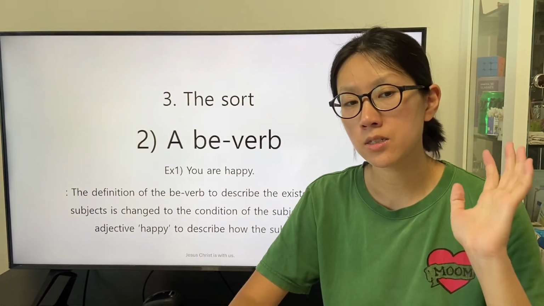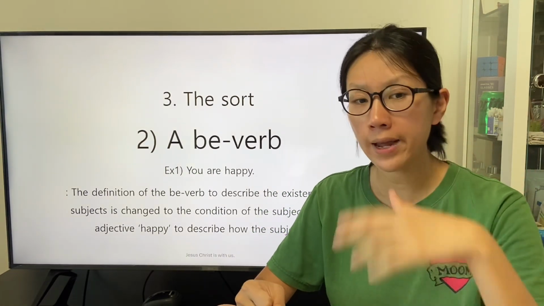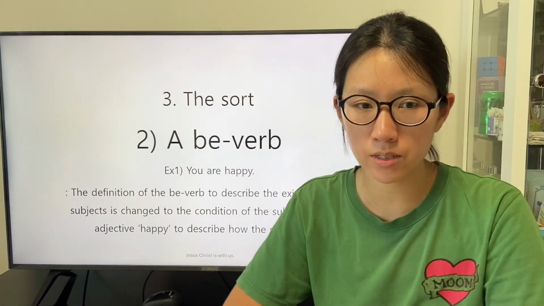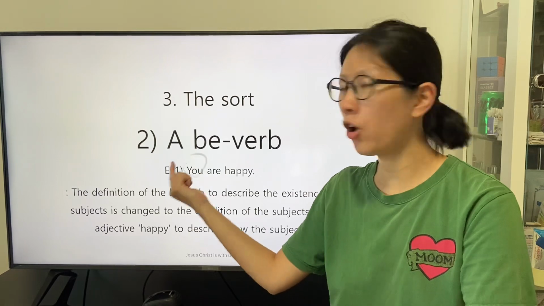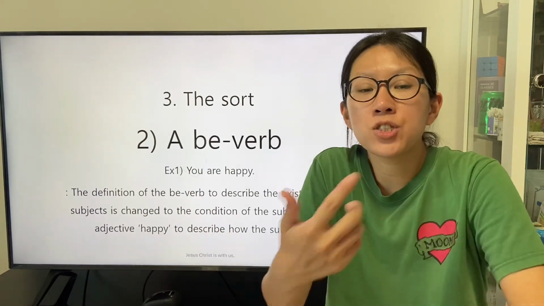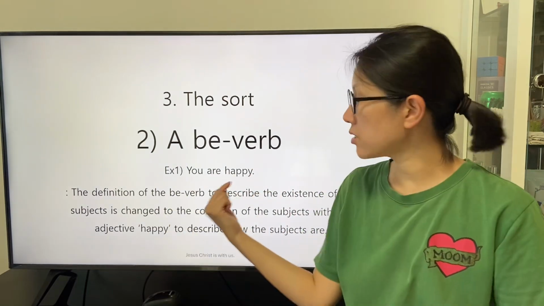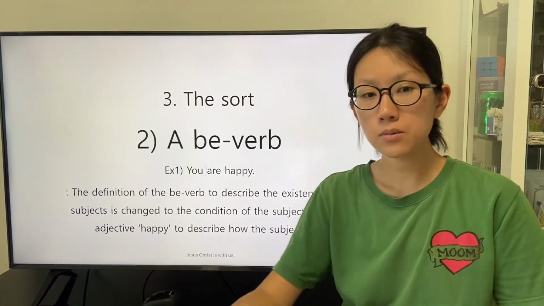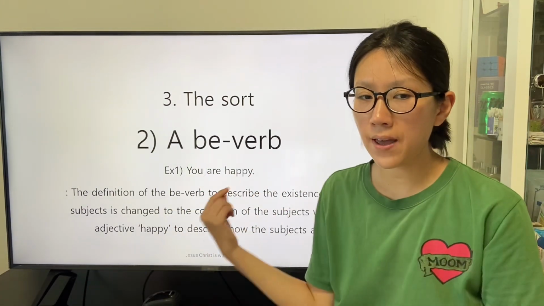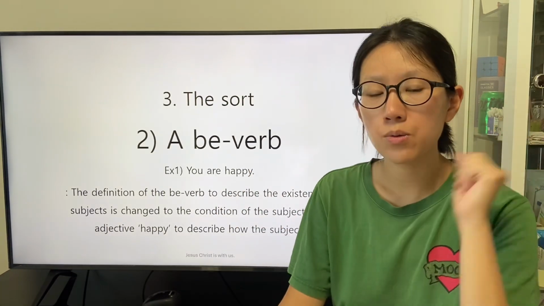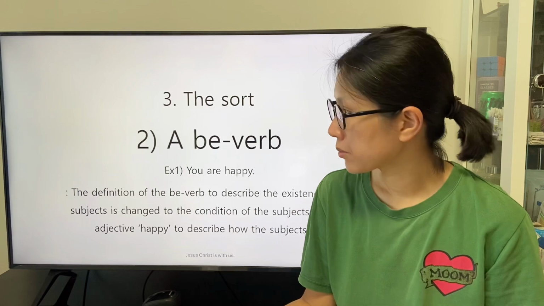There is the first example, you're happy. The definition of the be-verb to describe the existence of the subject, who are the listeners, is changed to the condition of the subject with the adjective happy to describe how the subjects are.